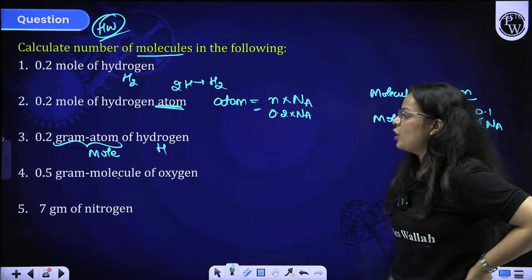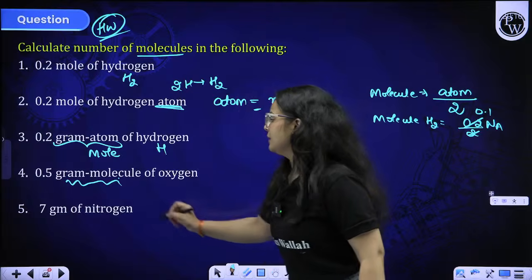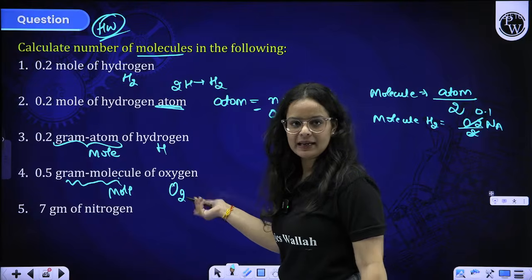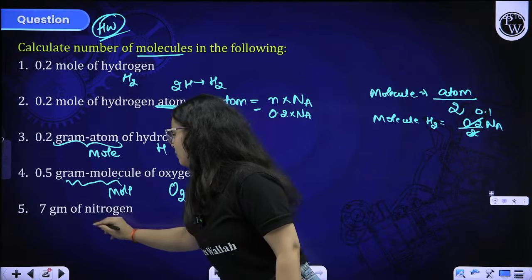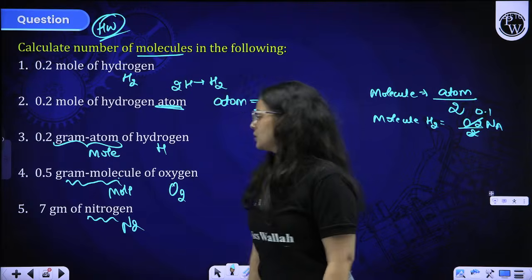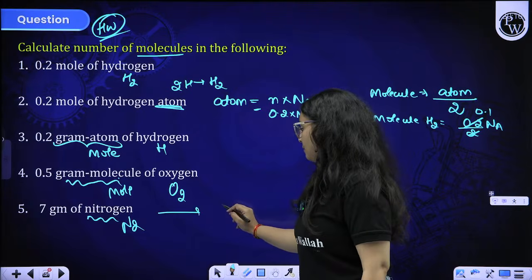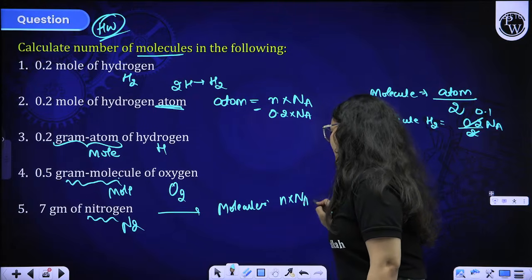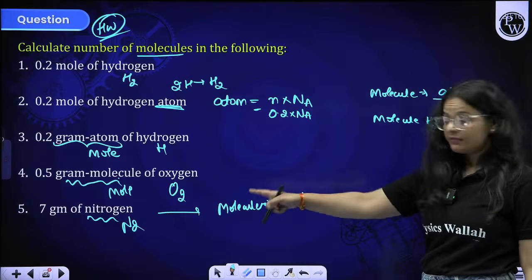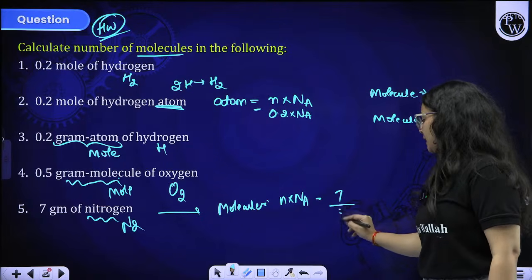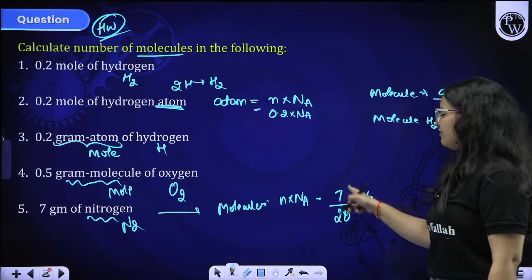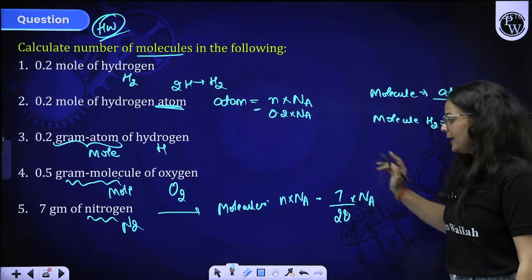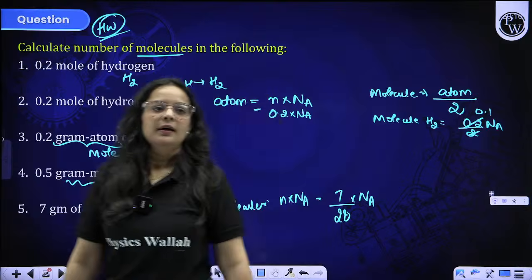Then moving on to gram molecule of oxygen. Moles are given to you: 0.5 mole oxygen. So you can simply multiply it by Na and the answer will be there. Next, 7 gram of nitrogen. Nitrogen is N2, beta. So how to find the molecules here? Molecules can be calculated by n into Na, and in place of n, since mass is given, it will be 7 by 28 into Na. That is given mass by molar mass. Given mass is 7 and the molar mass of N2 is 28, and that is how you can easily find it. That is simple.